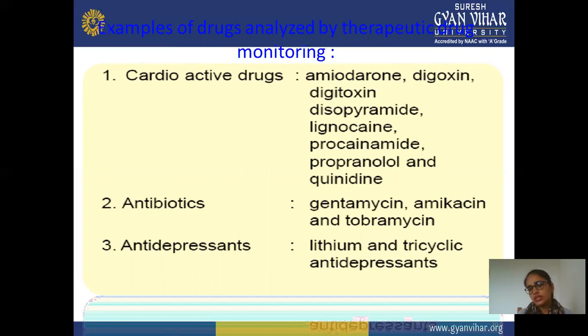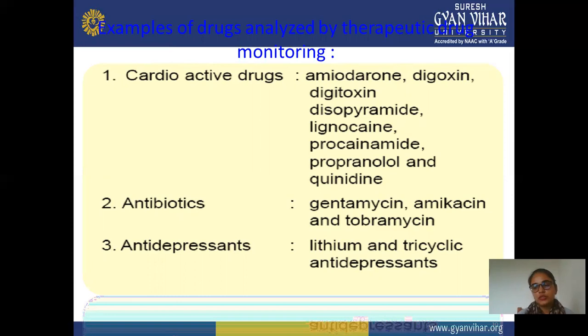When a person is suffering from a cardiac attack or any cardiac disease, we can use these drugs. So these are the cardiac active drugs, and we can also check the therapeutic effect of a particular drug. These drugs are mainly used in emergency situations.